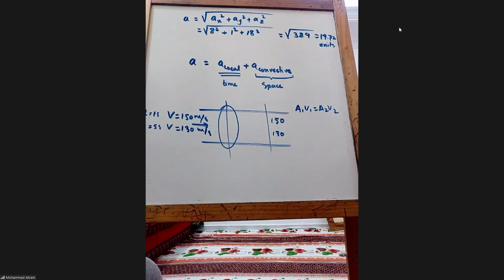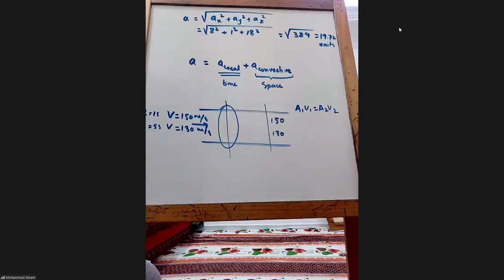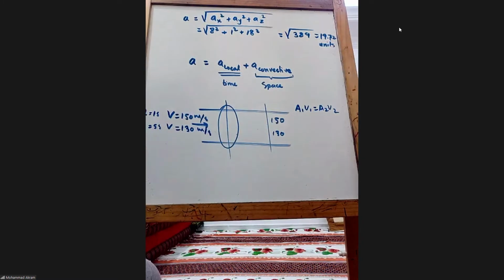Do you say that local acceleration is 0? No. Why do you say local acceleration is 0? Is the velocity here not changing with time? It's changing, 150, 130 with time. Yes, I see. So local is changing, but with convective it is not changing.